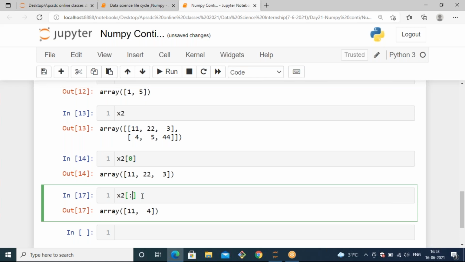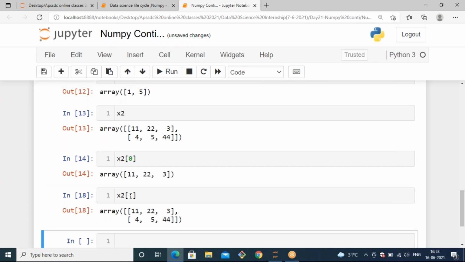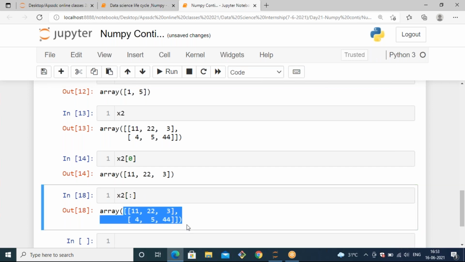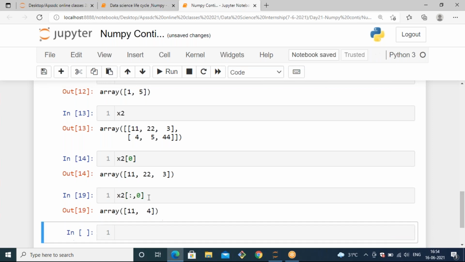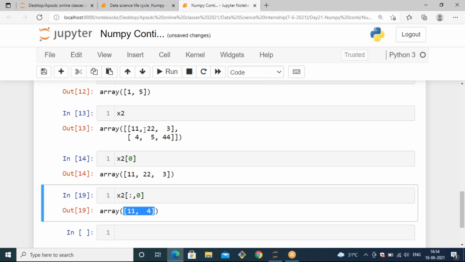Now if you want to confirm it, you can mention it like this. Whenever you pass x2 of colon, it will generate all rows, that means the entire array. After that, I want to get only the 0th column, that is 11 and 4. In that case, you need to separate the row and column by a comma. While slicing, you can separate the rows and columns by a comma. After that, you can mention the column index, whatever you want. If I pass 0, it will generate the 0th index column. Now you can see we get the result 11, 4. This 11, 4 is our first column, the 0th index column.